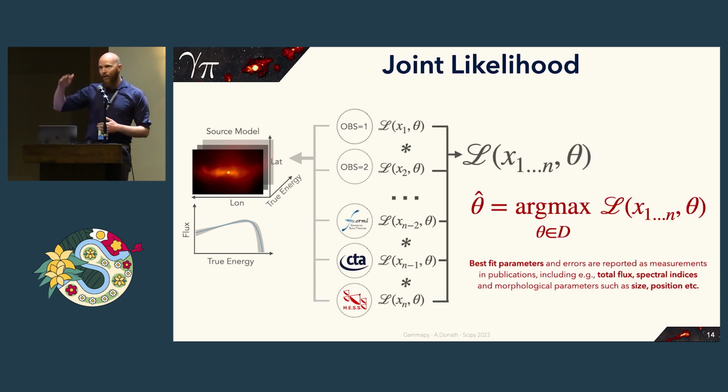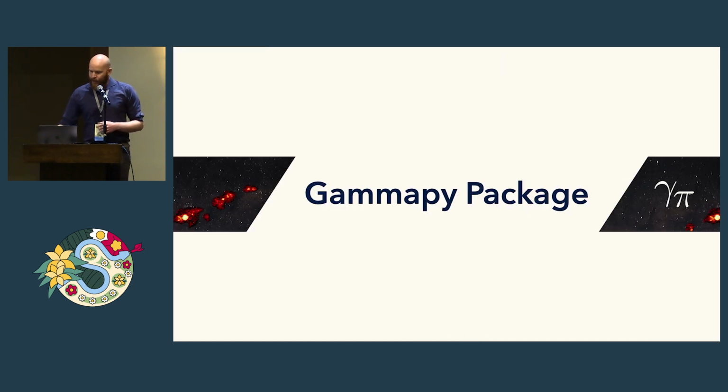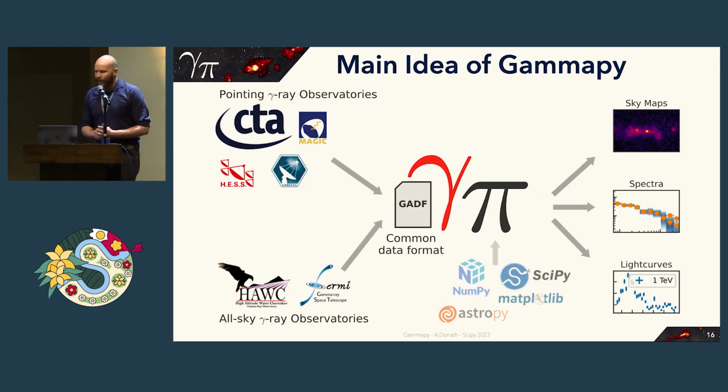Then you can combine all these likelihoods to get a joint or total likelihood, and this is then optimized by finding the maximum likelihood. In this way, you obtain best fit parameters, which you then report in your publication, including errors. This includes parameters like total flux of the source, spectral indices, or morphological parameters such as size and position of the object. So this is really the main idea of Gammapy.